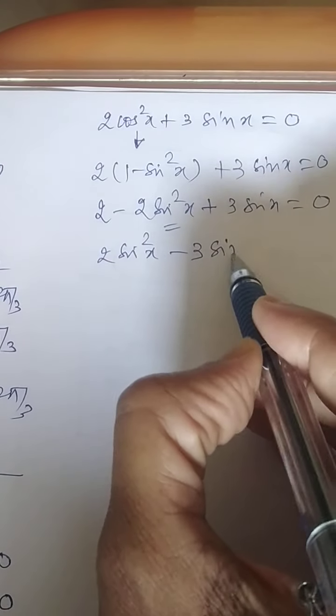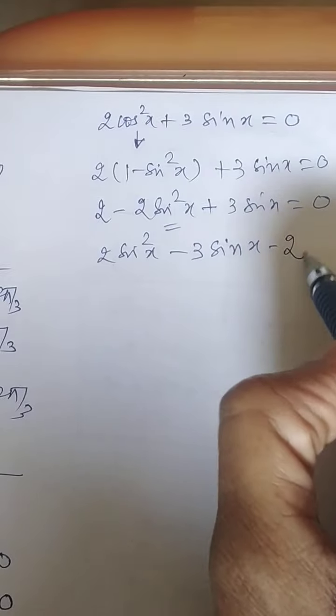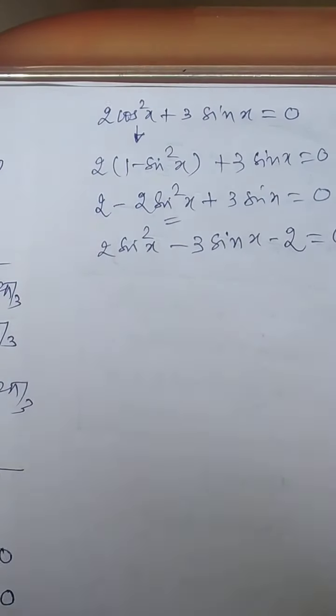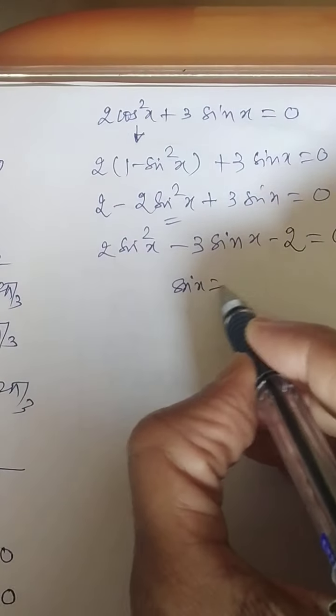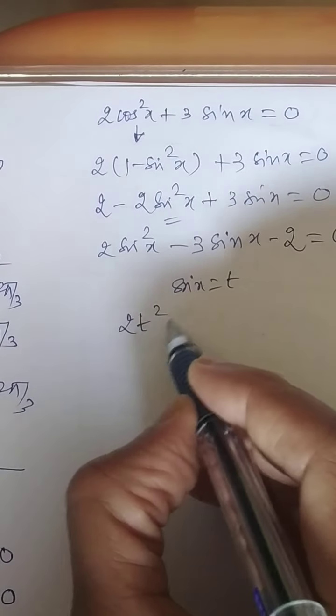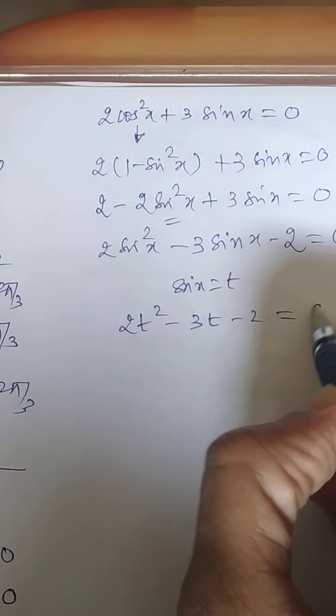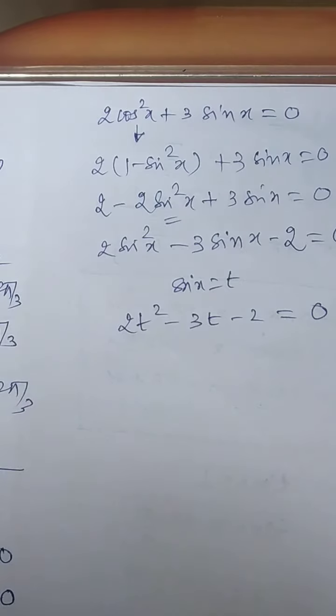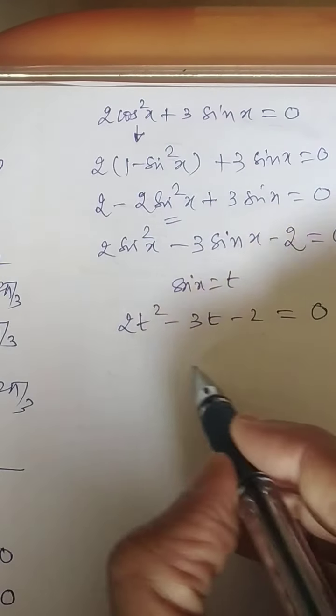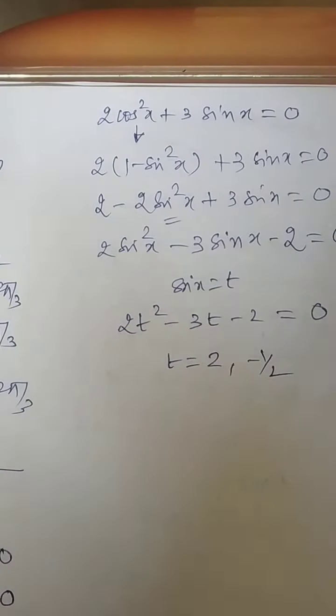Now this becomes the equation in terms of sin. Suppose you replace sin x with t. It will be 2t² − 3t − 2 = 0. You know how to simplify this quadratic equation. You will get the two factors. Let's find the value of t.